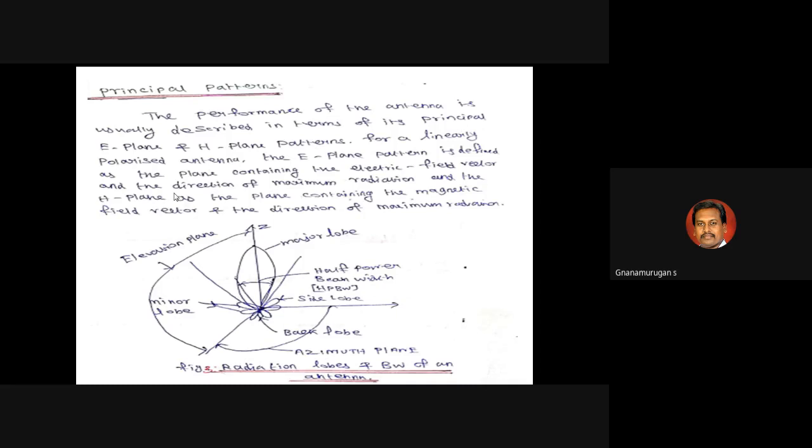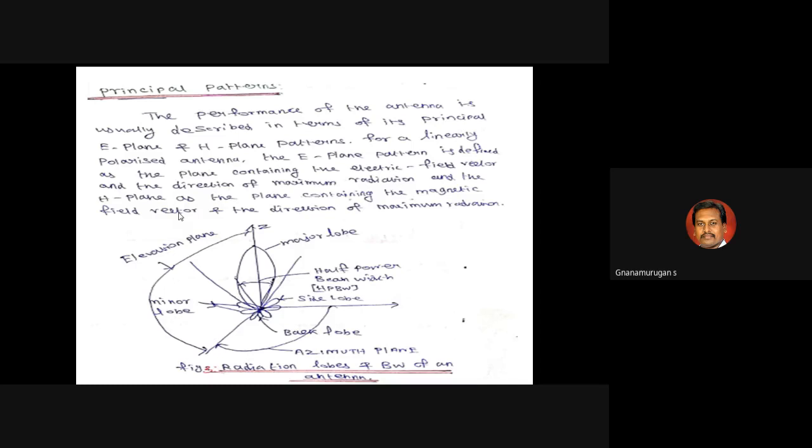Suppose you can find out the magnetic field, meaning the radiation. The maximum radiation is available for the magnetic field. So with both the electric field and the magnetic field, you can find out the maximum radiation of the antenna. That is the concept. So the principle of pattern is available for the electric field and the magnetic field. Both the electric field and magnetic field, you can find out the maximum direction of the radiation. That is the concept.